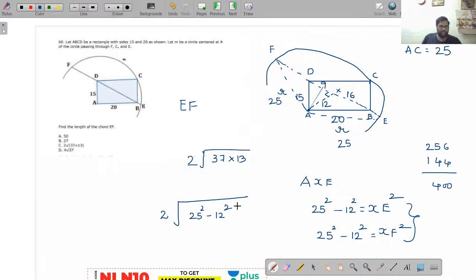Now I think you got the answer. Is it clear? Is it clear now? Yes, Minu Kumari, I have done the answer: 2 root of 25 square minus 12 square. Done. So your third option will be satisfying the things. Now come to the next question.